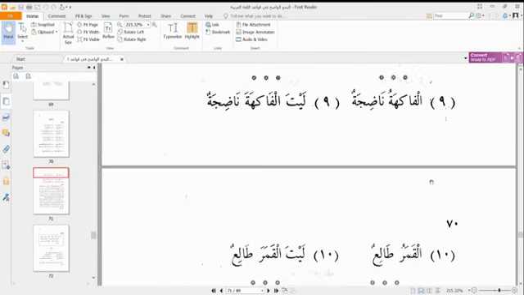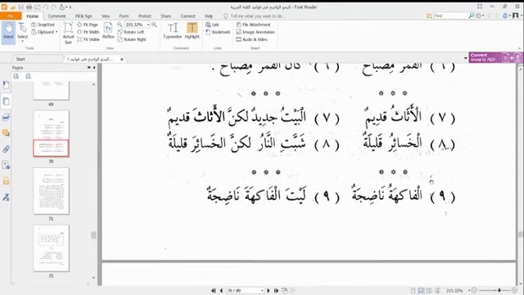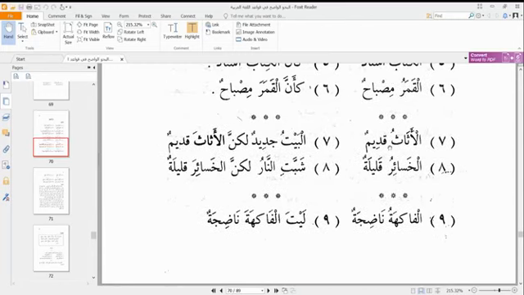So let's take an example. Al-athathu qadimun. The furniture is old. So when we want to use lakinna, we can see an example here. Al-baytu jadidun lakinna al-athatha qadimun. The house is new, but the furniture is old.